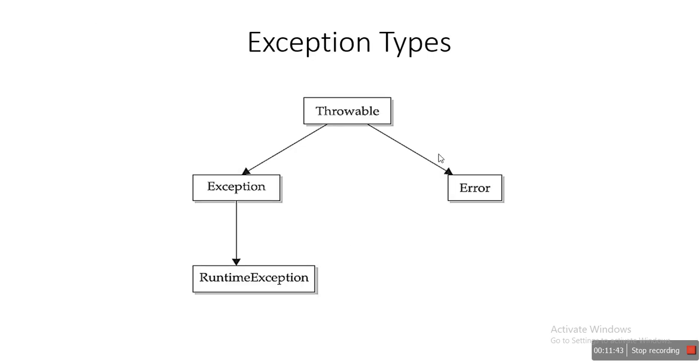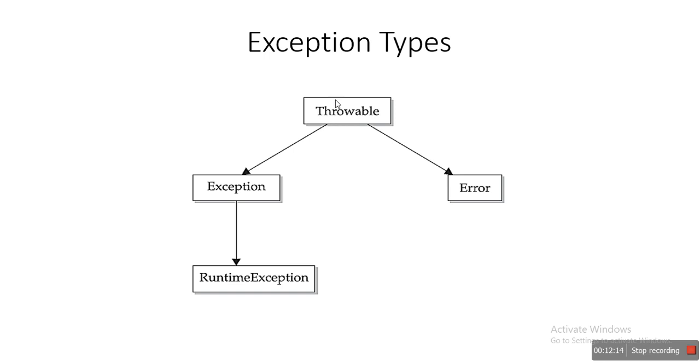Okay, next is the class hierarchy, the exception class hierarchy. This is the most important part. Here Throwable is the parent class of every exception. Above the Throwable class there is the Object class. Object is the superclass of all Java classes. The most super class in Java is the Object class.